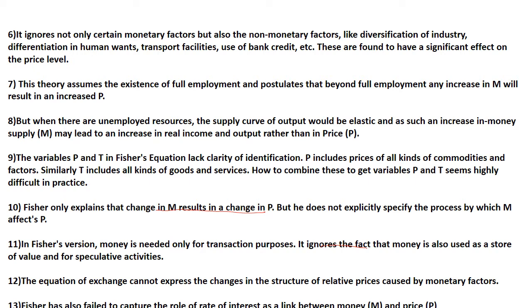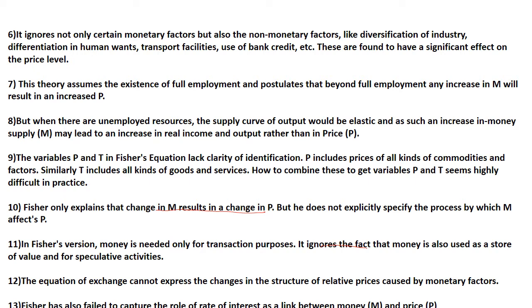Then the next one is this: the theory assumes the existence of full employment and postulates that beyond full employment any increase in M will result in an increase in P. So it is based on the assumption of a fully employed society, and after full employment happens, any change in M, that is an increase in M, can lead to an increase in P.